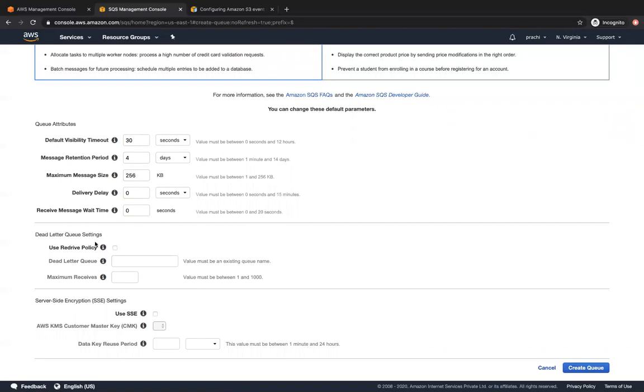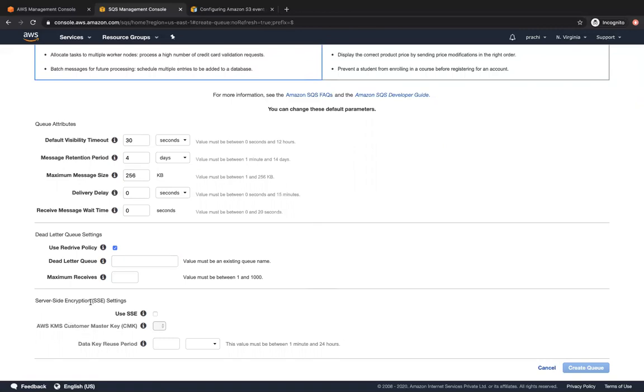And then over here, you can configure your dead letter queues. You can go ahead and configure a redrive policy wherein you can specify the maximum receives. So if a consumer receives your message more than 6 times or 7 times and so on, then when this threshold is reached, it will automatically send that message to a dead letter queue that you configure, right? So it should be an existing queue that you already have.